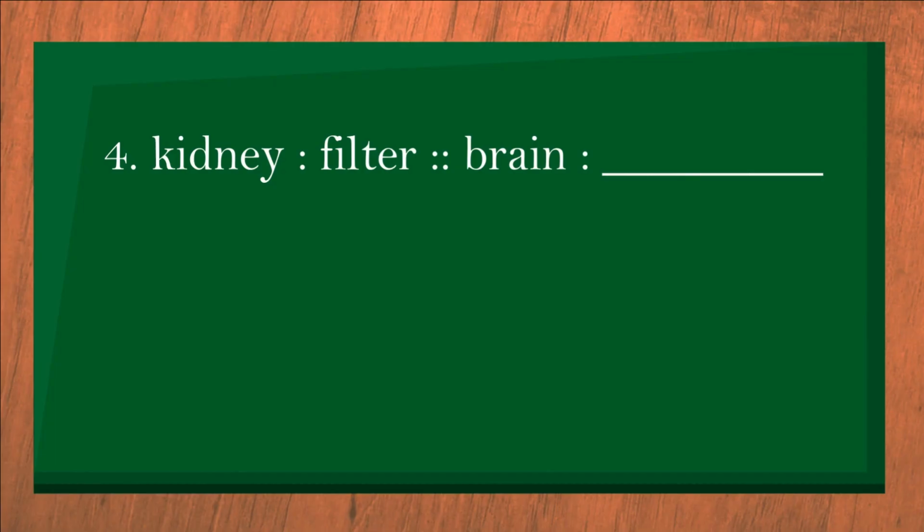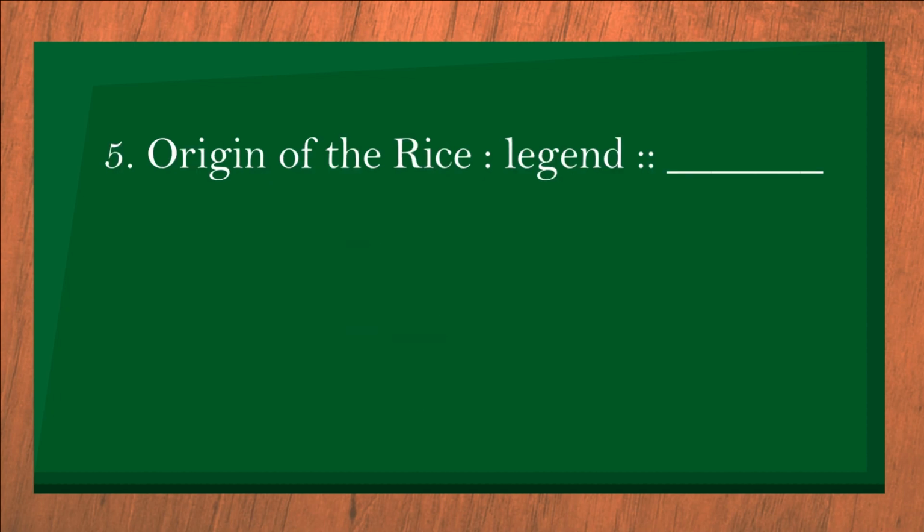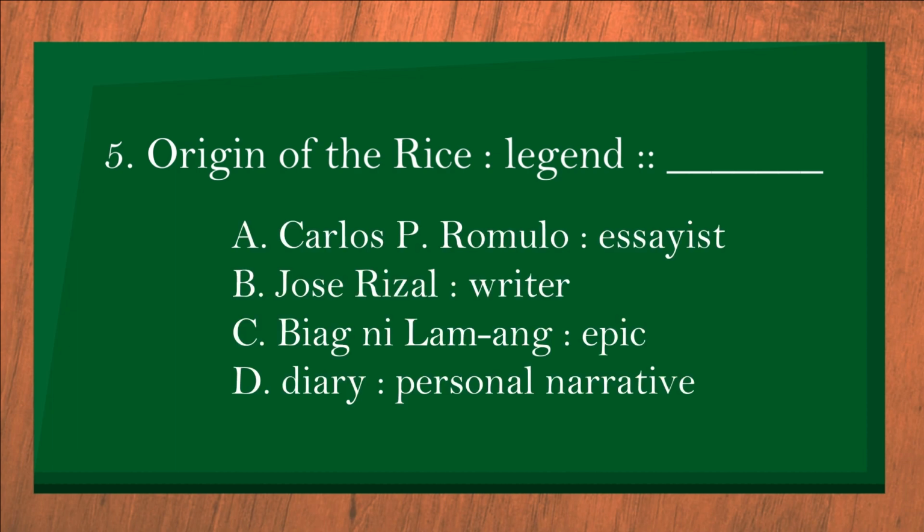4. Kidney is to filter as brain is to blank. A. Power. B. Digest. C. See. D. Store. 5. Origin of the rice is to legend as blank is to blank. A. Carlos P. Romulo is the essayist. B. Jose Rizal is the writer. C. Biyag Nilamang is the epic. D. Diary is the personal narrative.